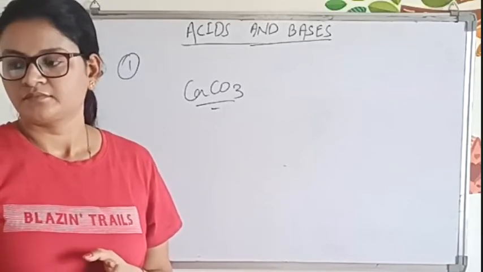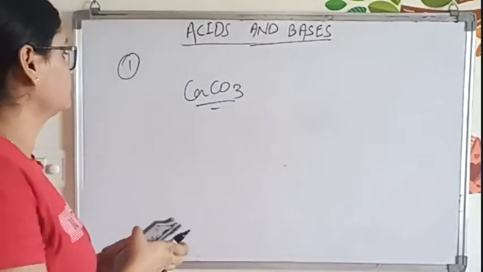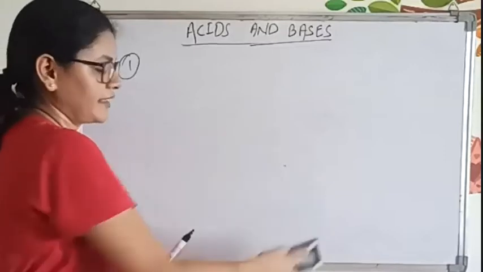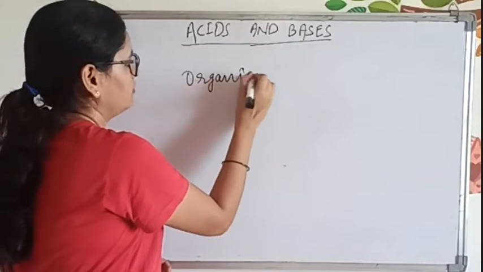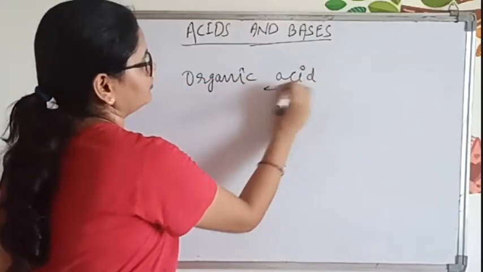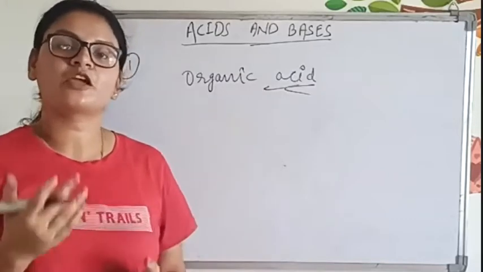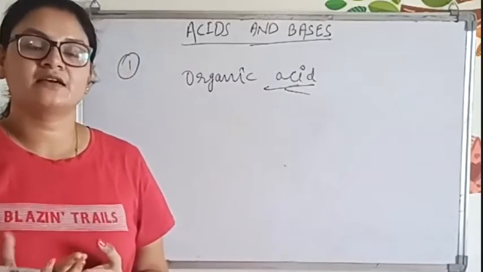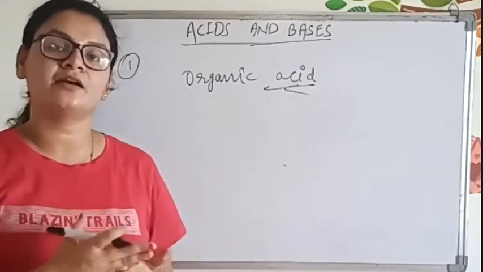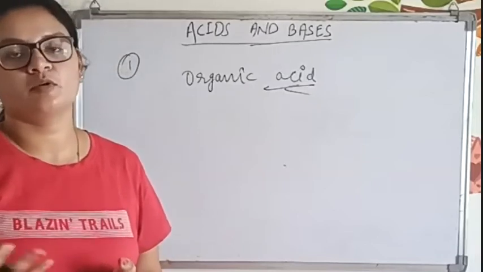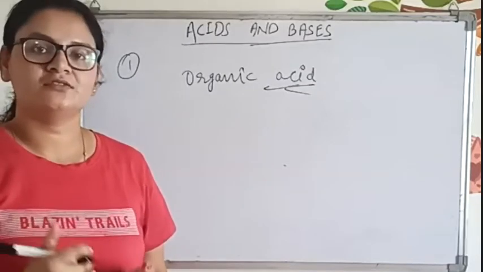Yes, ma'am. Now, what is an organic acid? Compounds with carbon and hydrogen. That is an organic compound. You're right, but I'm talking about the acid. You're giving the definition of an organic compound. The compound which contains carbon, hydrogen, and oxygen is known as an organic compound. Obviously, acids are also organic compounds, so there will be carbon, hydrogen, and oxygen only.